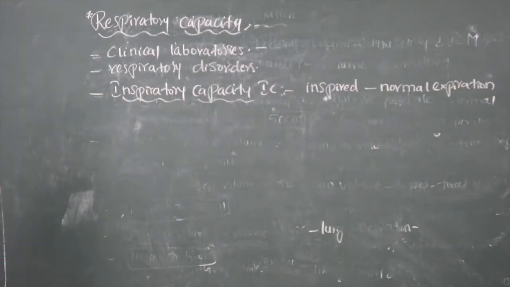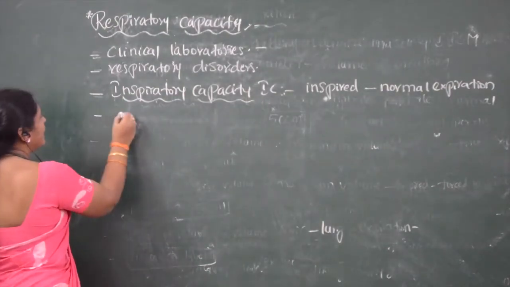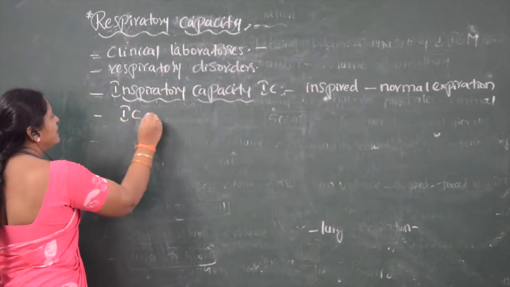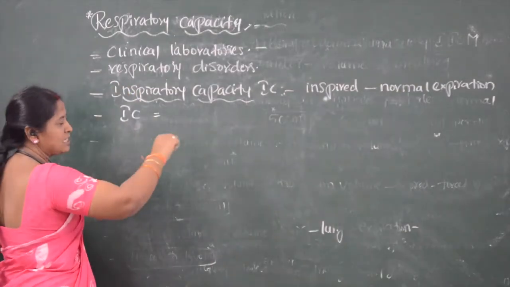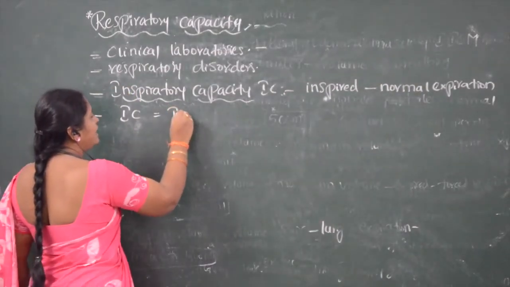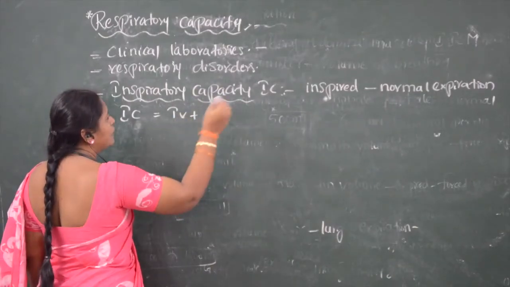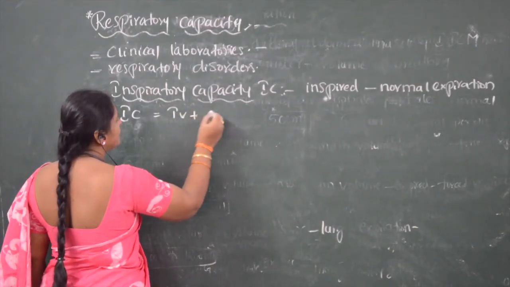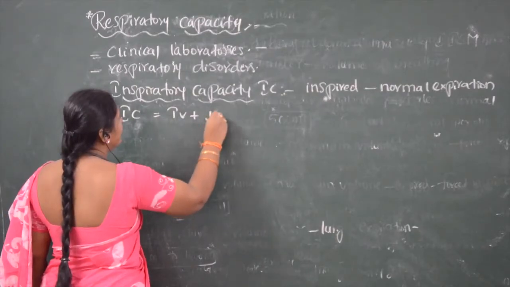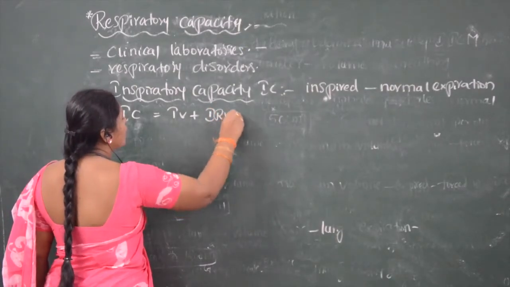So how to find inspiratory capacity? Inspiratory capacity is equal to tidal volume plus the inspiratory reserve volume.